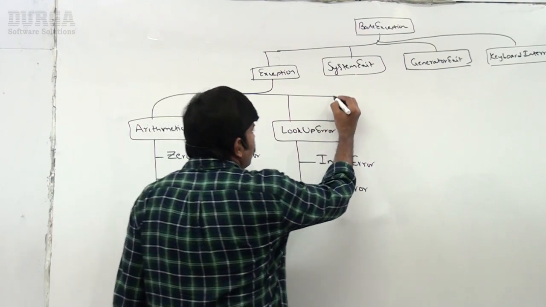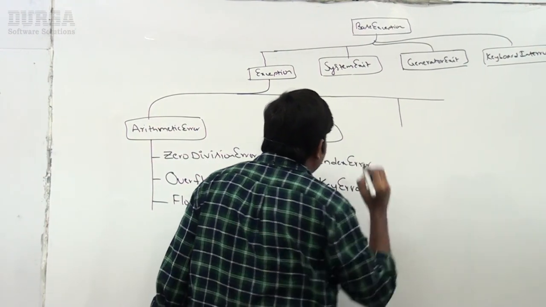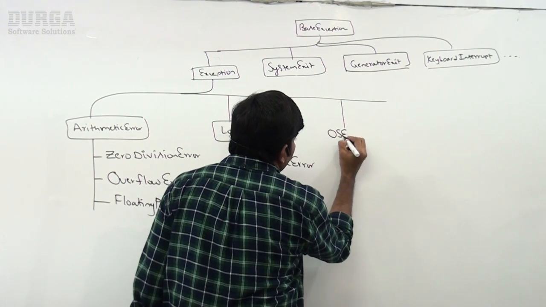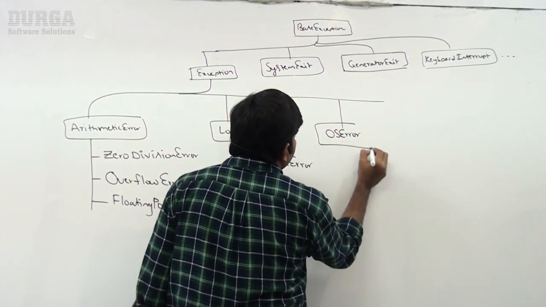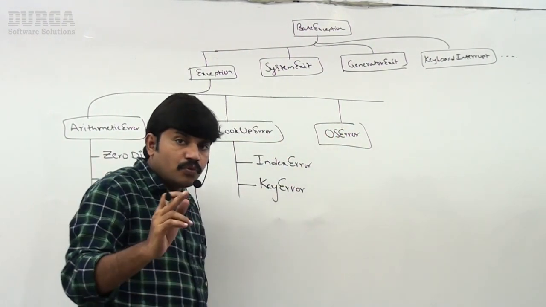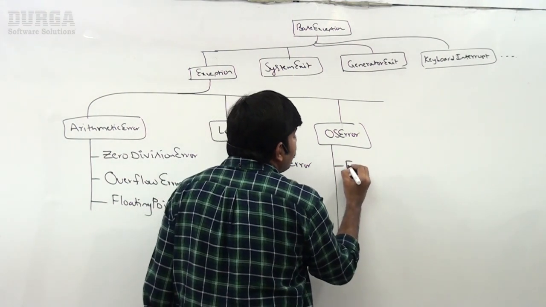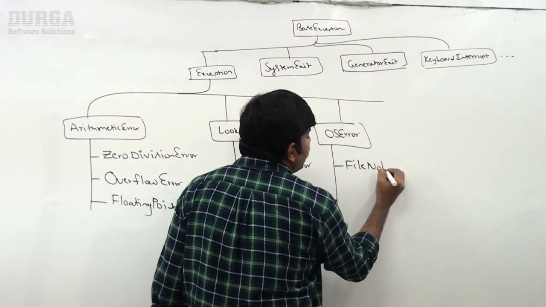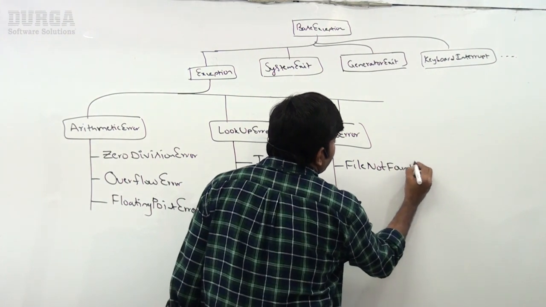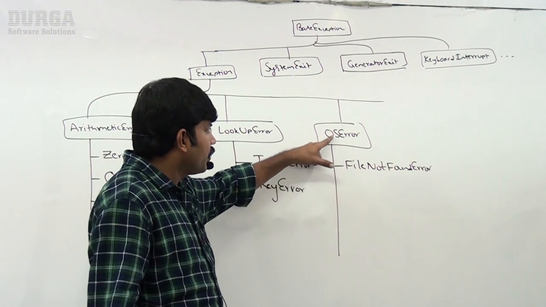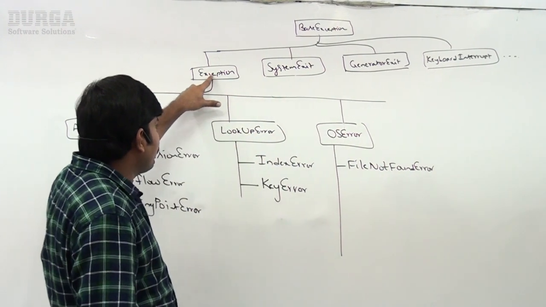Now the next thing we have is OS error. For OS error, the child classes are file not found error, which we covered already in the last session. File not found error is the child of OS error. OS error is the child of exception.